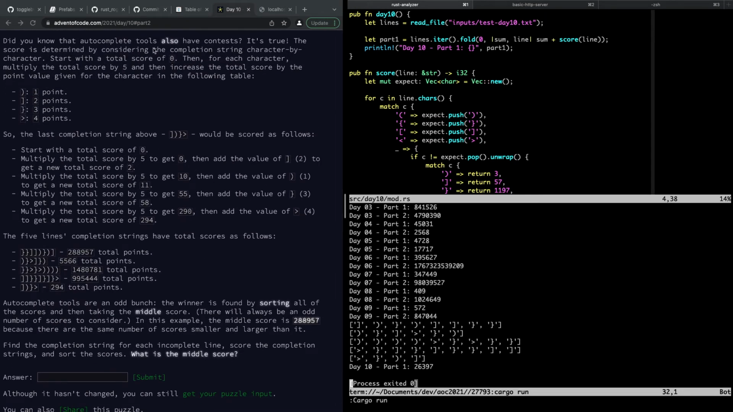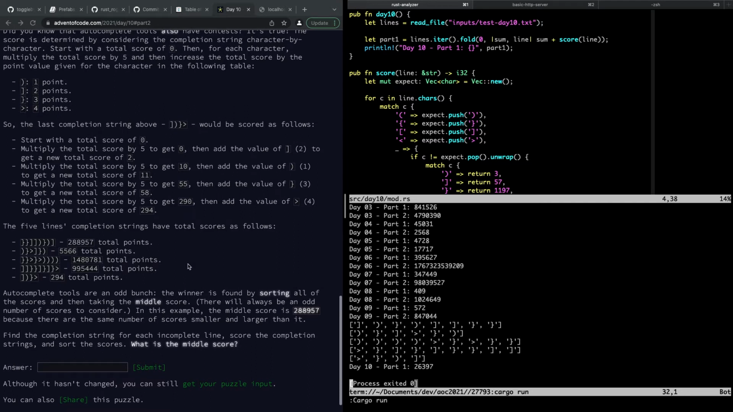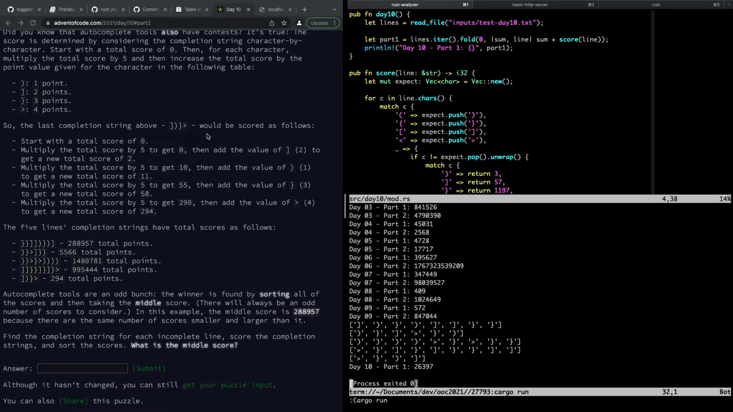Did you know that autocomplete tools also have contests? Of course they do. The score is determined by considering the completion string character by character. Start with a total score of 0. Then for each character, multiply the total score by 5. Then increase the total score by the point value given for the character. All right, you start with 0, you multiply by 5, and then add 1, 2, 3, or 4 points. All right. I mean, that seems straightforward. So to get the last completion above would be scored as follows. It would be 294. Here's all of them.